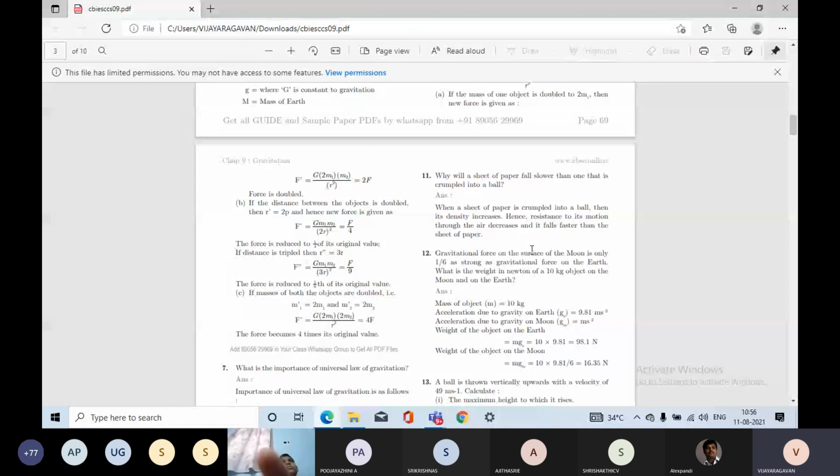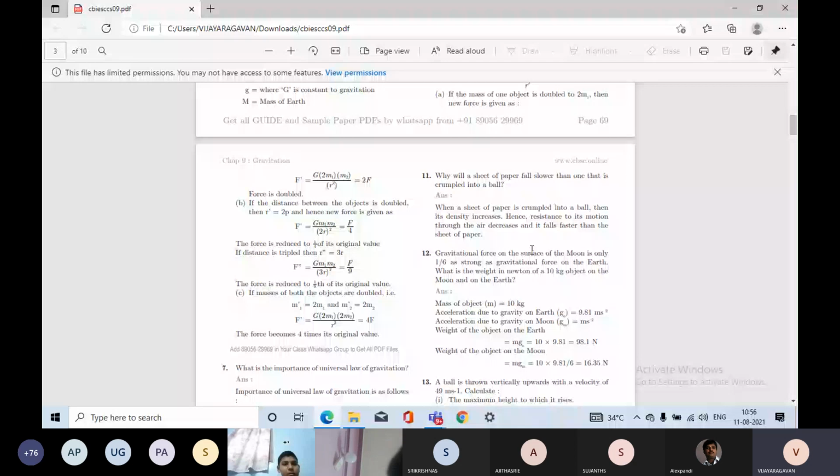Why will a sheet of paper fall slower? Yes, why? Yes, sir. The paper has larger surface area, sir. So air will not allow the paper to fall. Okay, it's because of density. Because here we are speaking about density. If you take a sheet of paper, it has low density. If you make it a ball, it has more density. So when a sheet of paper is crumpled into a ball, its density increases.